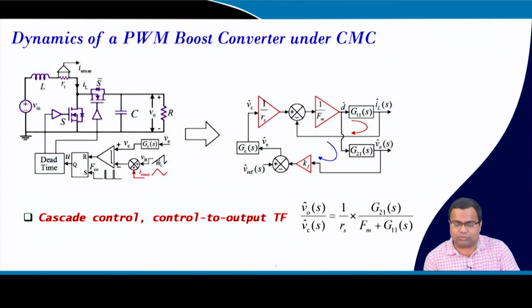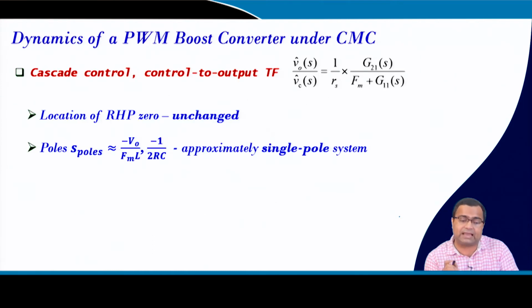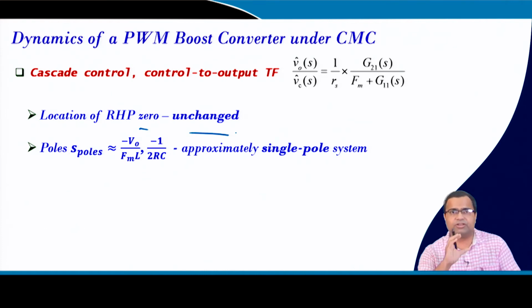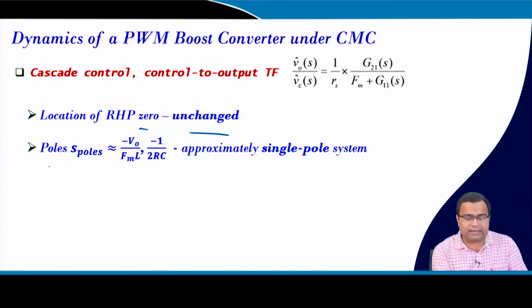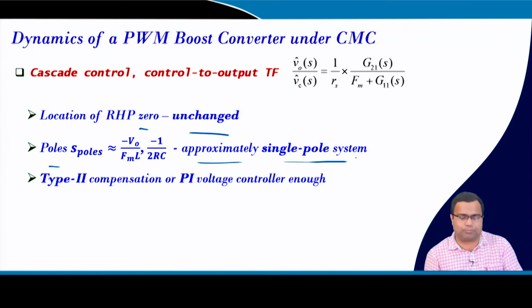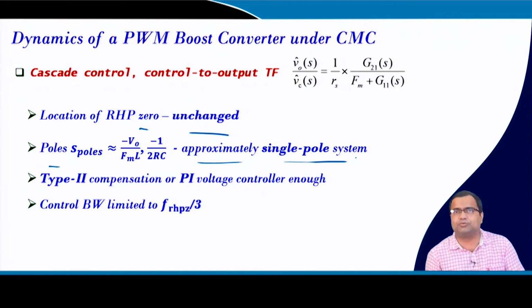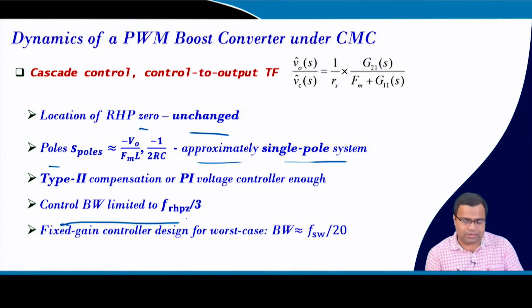If we go to current mode control, the second order pole we can convert into a first order pole, but the right half plane 0 still exists and remains unchanged. It does not change the right half plane 0 when you move from voltage mode to current mode, but it gives a single pole approximation, and we can simply use a type 2 or type 3 compensator. Here we discussed that we can achieve bandwidth up to 1/3 of the RHP zero. But if we go for a fixed gain controller, we will end up with the worst case bandwidth of 1/20th of the switching frequency, which may not be acceptable.